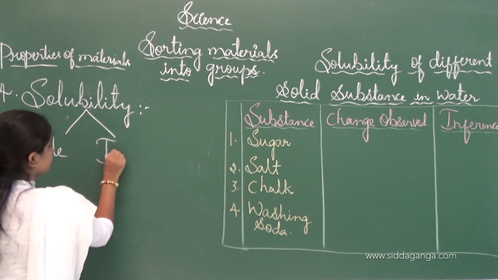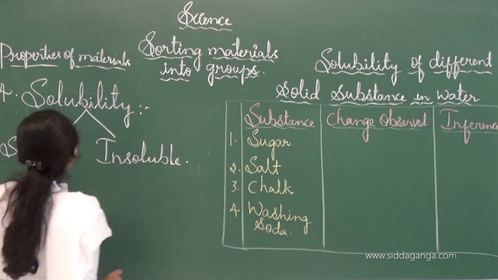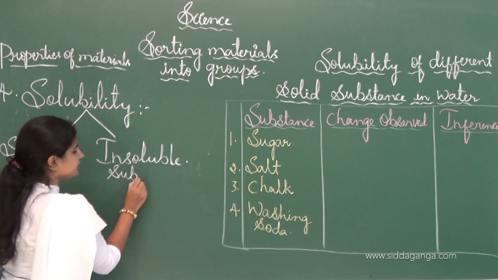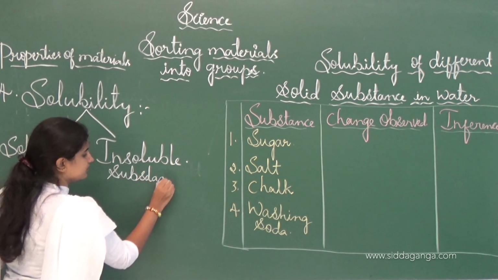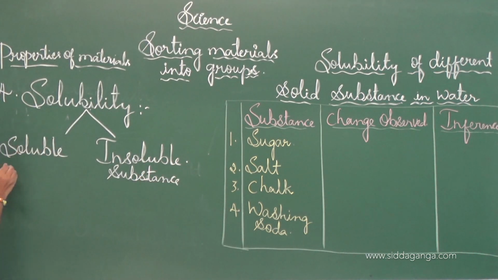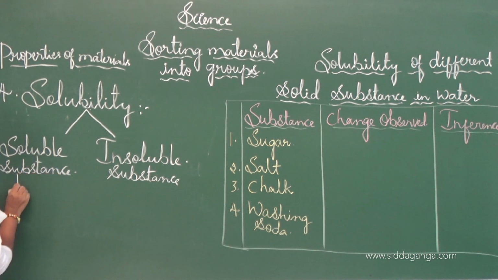Soluble substances are those substances which can dissolve in water.